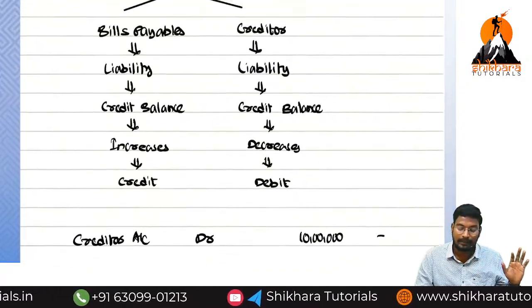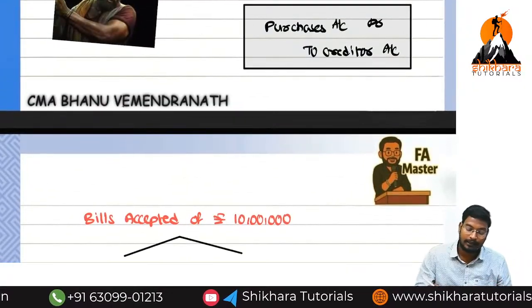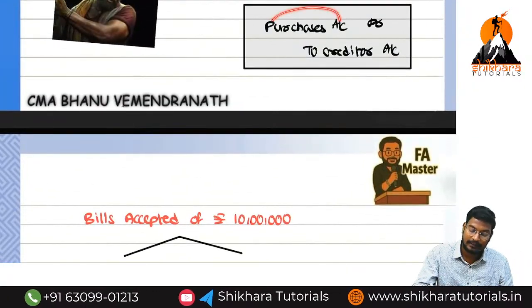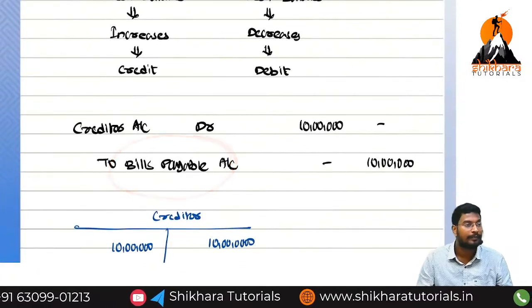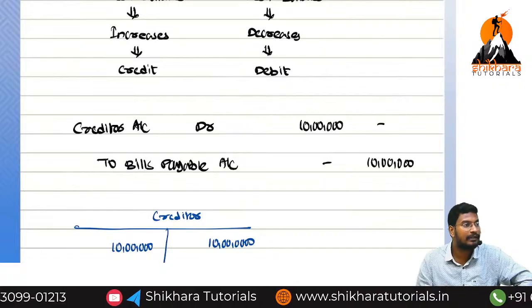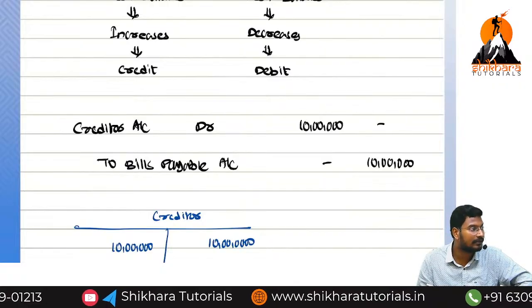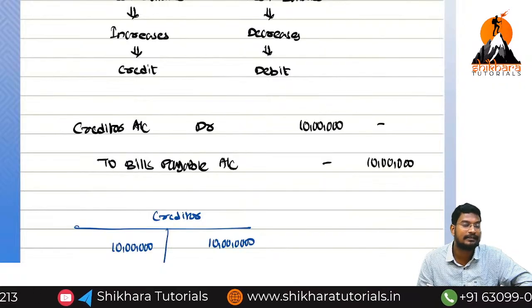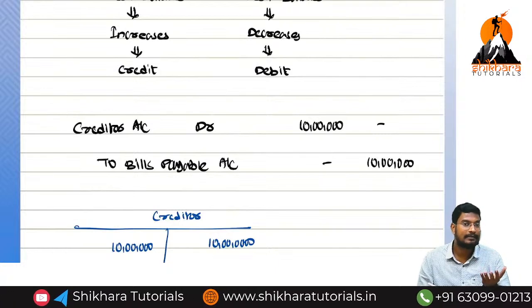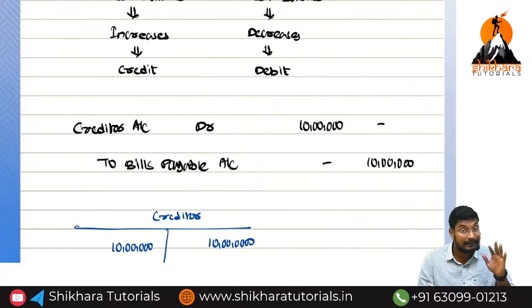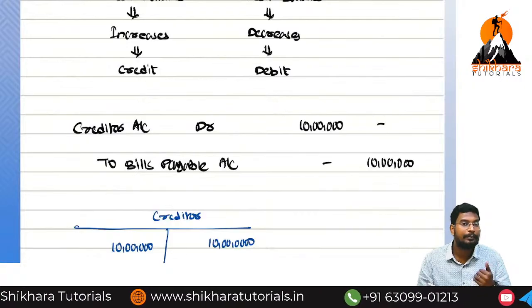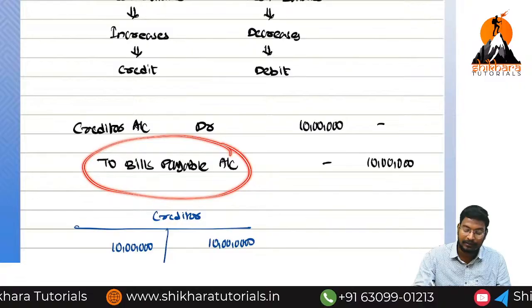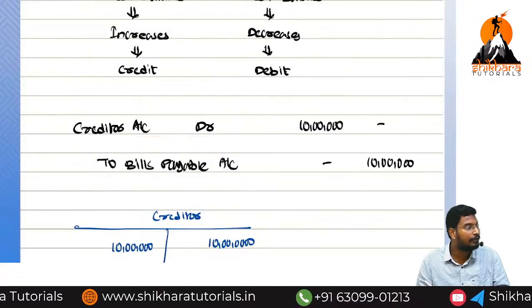So now what accounts are we going to have? We are going to have only the purchases account, and the bills payable account. Now, when we are paying, does the cash balance increase or decrease? Decreases. Cash is an asset or a liability? Asset. Cash is an asset, a debit balance; decrease means credit. If we are paying, which value is going to reduce? The bills payable value will reduce.